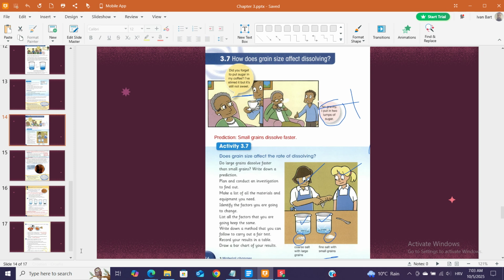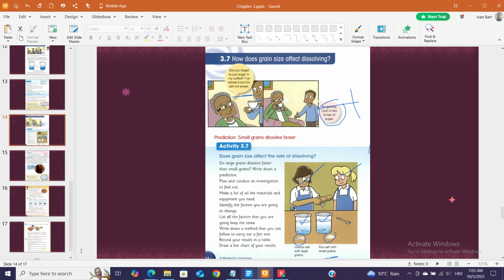Activity 3.7. Does grain size affect the rate of dissolving? Do large grains dissolve faster than small grains? Write down a prediction. Plan and conduct an investigation to find out. Make a list of all the materials and equipment you need. Identify the factors you are going to change. List all the factors that you are going to keep the same.